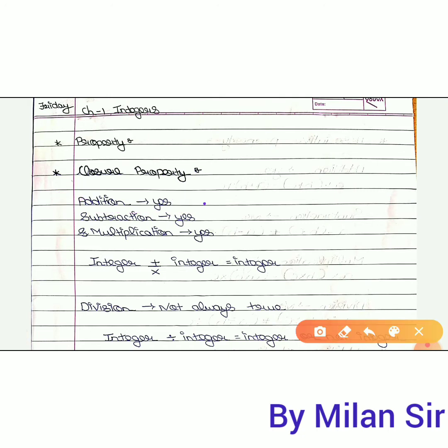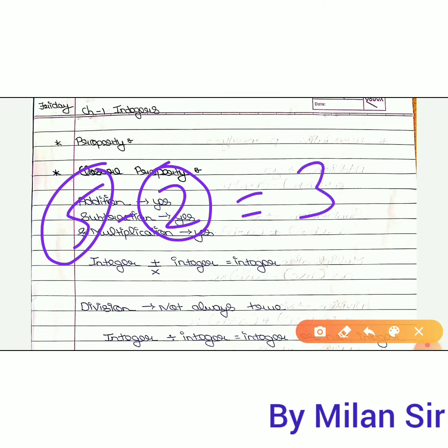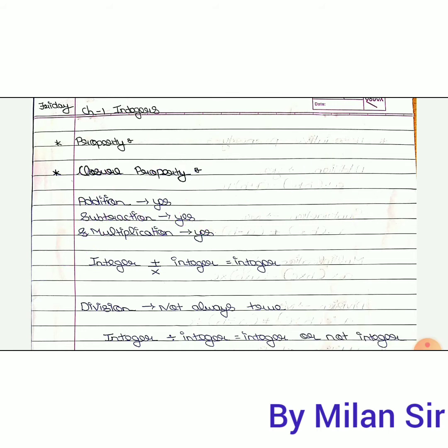The same thing applies for subtraction. If you subtract two integer numbers, you always get an integer number as the answer. Let's suppose 5 minus 2. These are two integer numbers. 5 minus 2 is 3. So your answer, 3, is also an integer number. So here subtraction is also under the closure property.